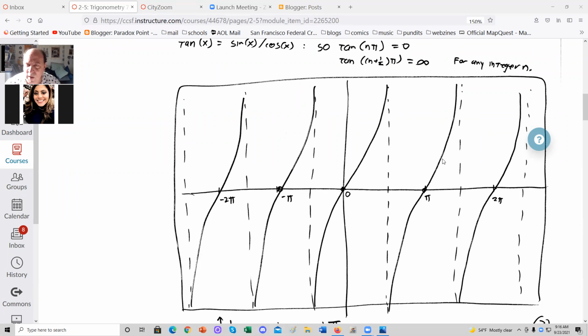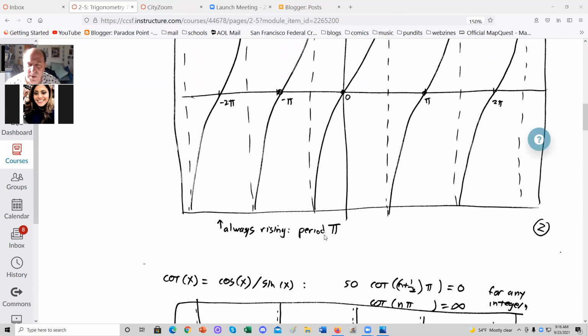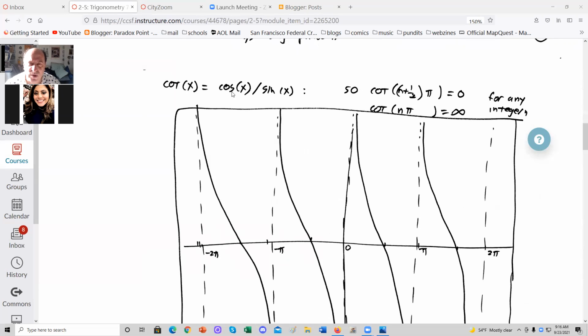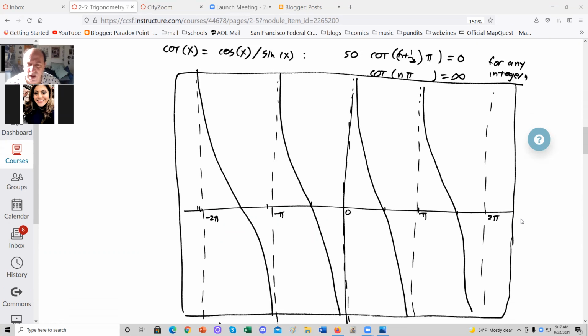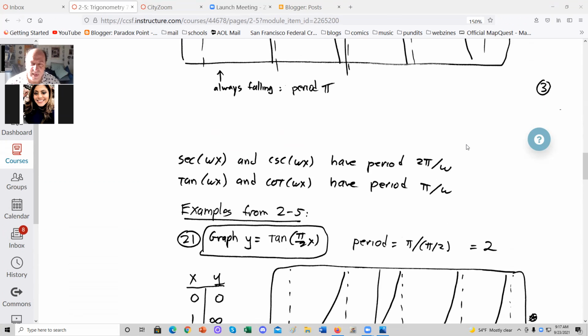What's not so obvious is that it's constantly rising like this, making what I call an n-shaped graph, with period pi. Whereas cotangent is cosine over sine. It's 0 when cosine is 0 at n and a half times pi, and it's infinity when sine is 0 at n pi. So here it goes infinity, 0, infinity, 0, infinity. And what's not so obvious is that it's always falling, making these S-shaped curves with, again, period pi.